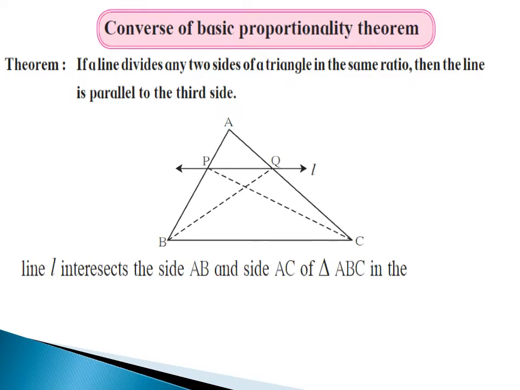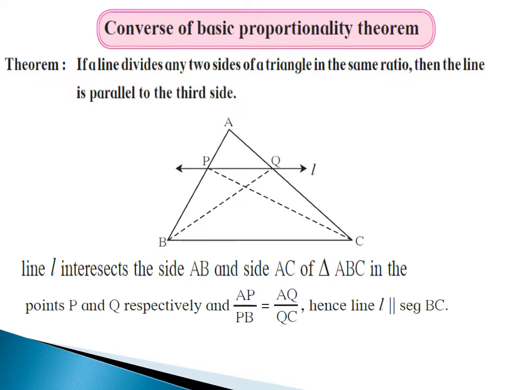In this figure, line L intersects the side AB and side AC of triangle ABC in the points P and Q respectively, and AP upon PB is equals to AQ upon QC. Hence, line L parallel segment BC.